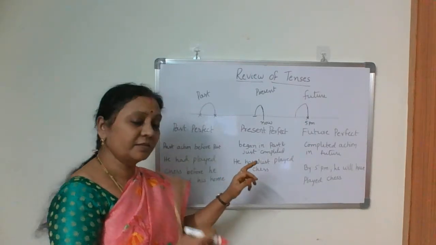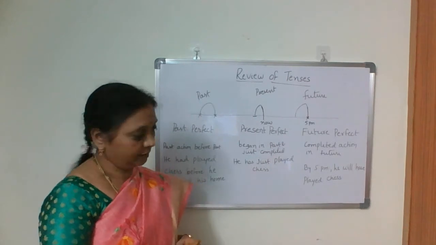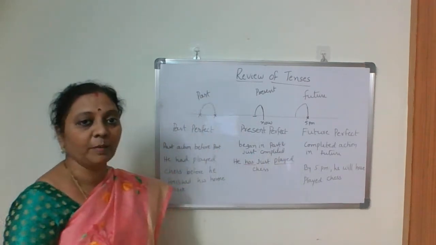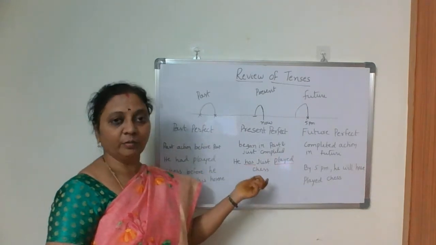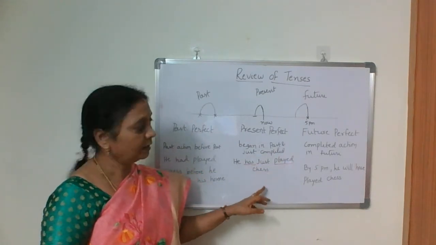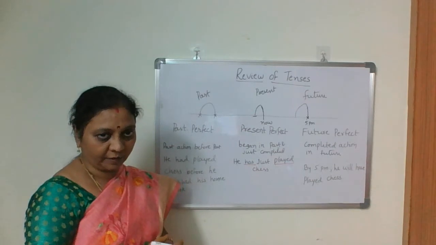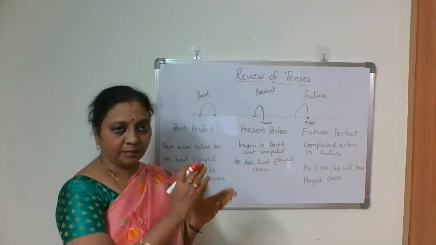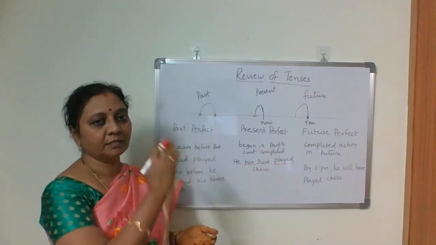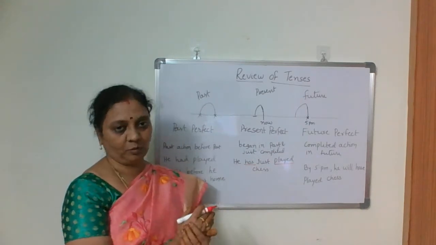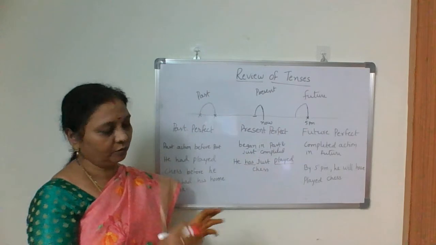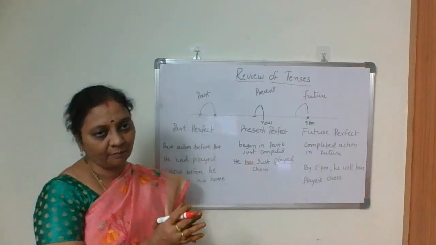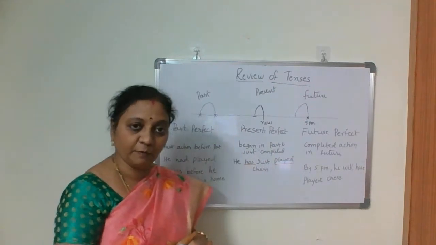And he has just played chess. He has just played chess. Has played. That is has or have we use plus V3 in this perfect tense, present perfect tense. Okay. He has just played chess. Means he started playing chess and he has completed also. Just completed action, or recently completed actions, we use present perfect tense.